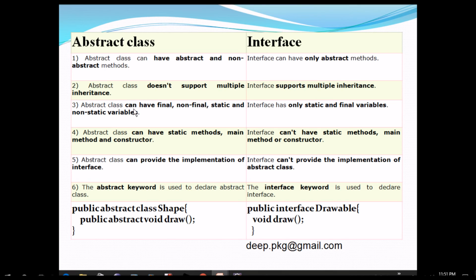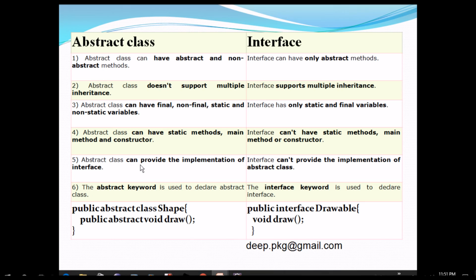Abstract class can have final, non-final, static and non-static variables. But we have seen for interface, whatever variable you will declare, it will be static and final. Abstract class can have static method, main method and constructor. Interface can't have static method. Even main method or constructor also not possible in interface.